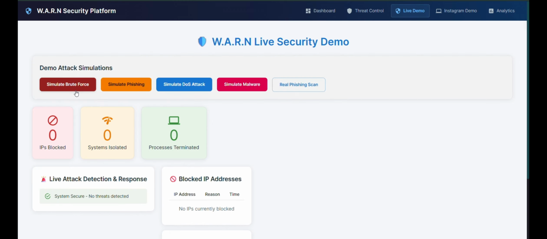You can see there are brute force, phishing, DOS attacks, simulate malware, etc. Today we know these are the things running in the market, with brute force, phishing, and DOS attacks happening. These are the terms we call hacking, but that is secondary. In coming days, there may be a hybrid, like a person who uses brute force plus phishing. That may be a very new thing for existing cybersecurity platforms like Windows Security, McAfee, etc.